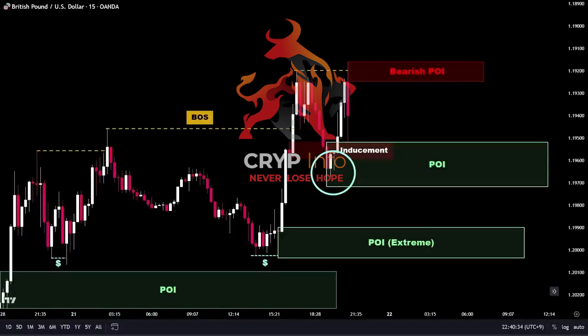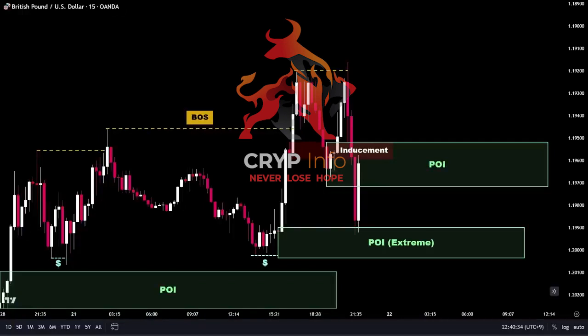Since the price was unable to make a new break of structure to the upside and has already swept the buy-side liquidity, it is likely that the price will move downwards to sweep the sell-side liquidity before continuing its primary bullish trend. As you can see, price drastically pushed to the downside and hit the take profit levels of traders who had entered short from the reversal POI. Then price pulled into the extreme bullish POI.